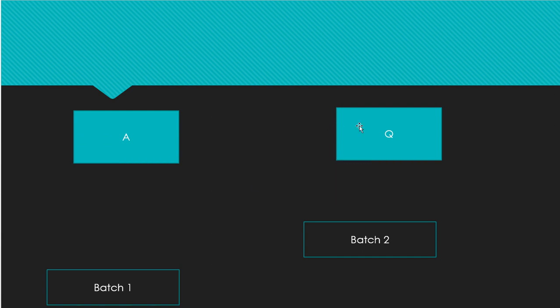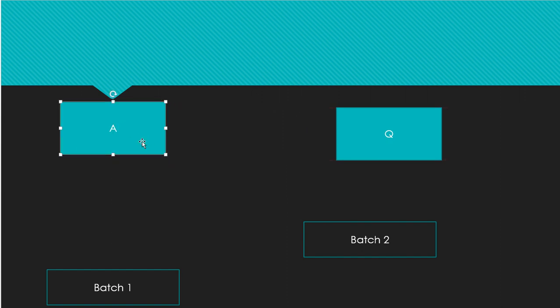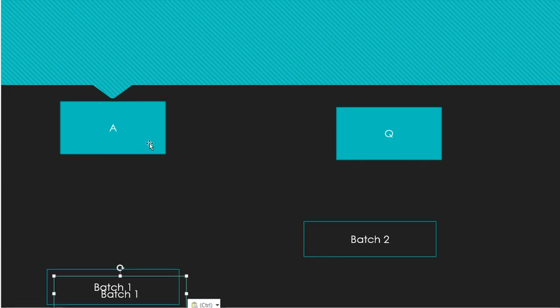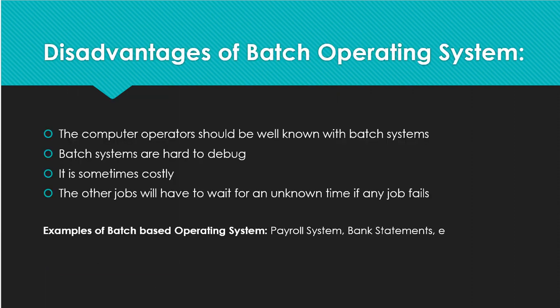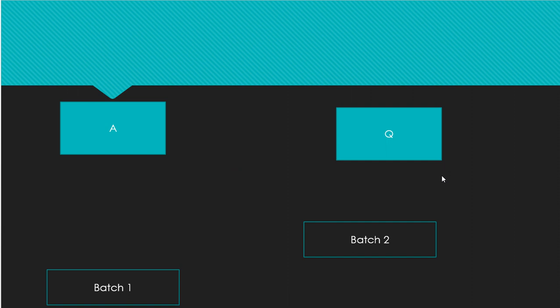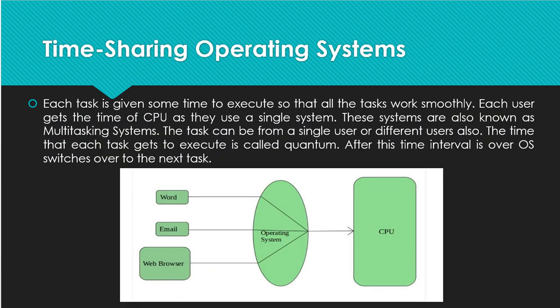A came and Q came, but there are no other punch cards there. So we have to wait for batches to come, or we have to wait for the processes to come. Once the processes come, then we have to sort accordingly. If they are not coming, we have to wait a longer time. So this is also one of the disadvantages. If Q processes are coming but A are not coming, we have to wait for that. Or if Q comes, then A comes, again Q comes, again A comes, in alternate order, then we have to wait for making them into a group. So that is also a disadvantage of the batch operating system.